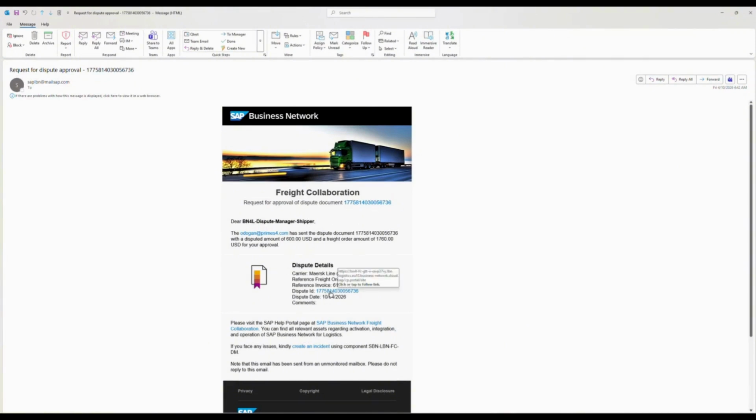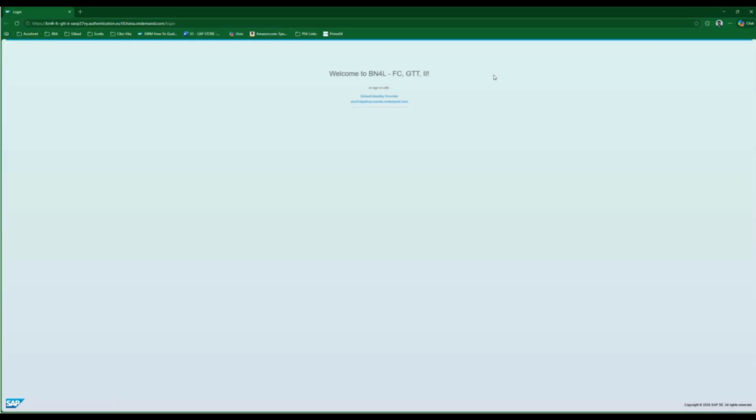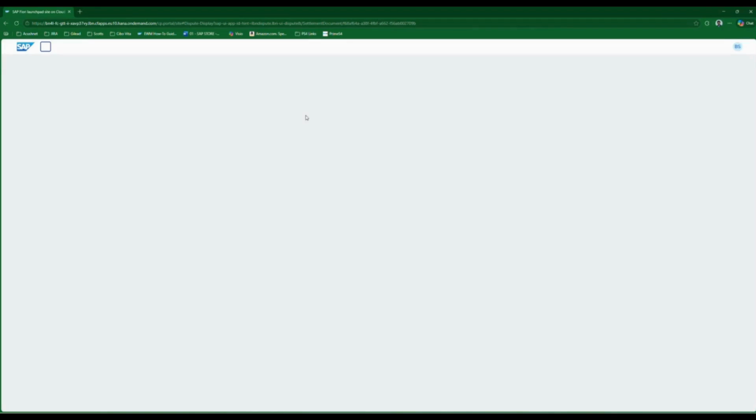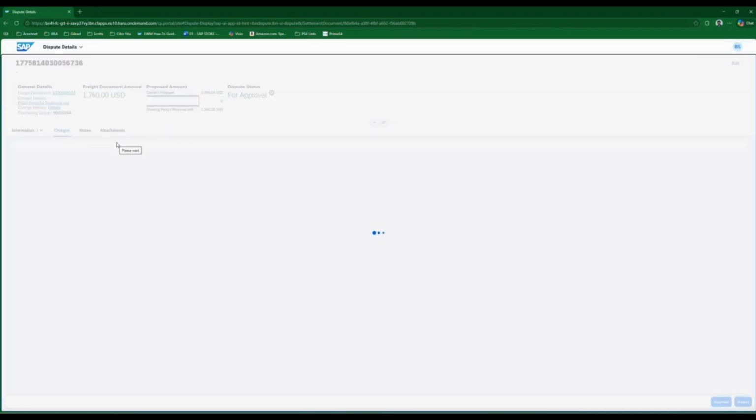So I can click on that dispute ID and go inside the BN4L system. This can be done even on a mobile app, so the manager need not use the system all the time. This can be logged in, and it will directly land on that page, which is the Manage Disputes app.